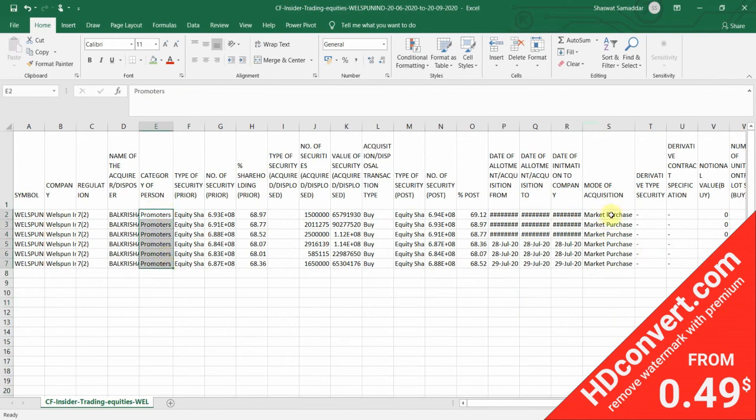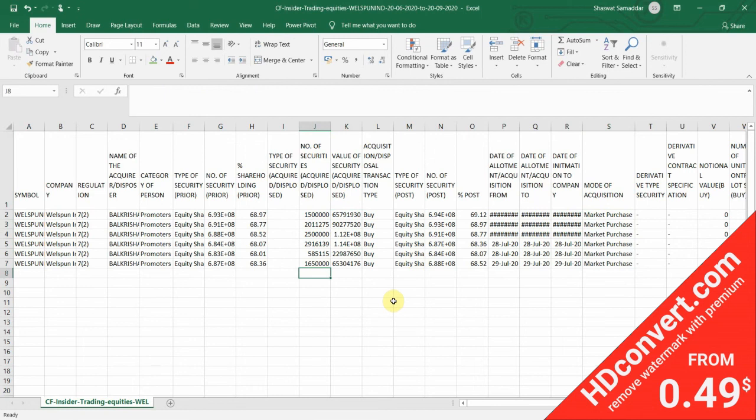We will divide the total value of securities by total number of securities. Let me repeat the formula once again. I will divide the total value of securities by total number of securities in order to calculate the average price at which the promoters or promoter groups have made a position in this particular stock. So let me just go ahead and do that.